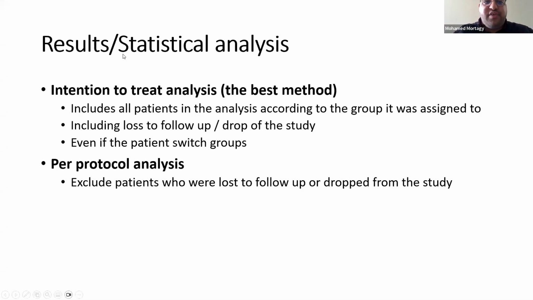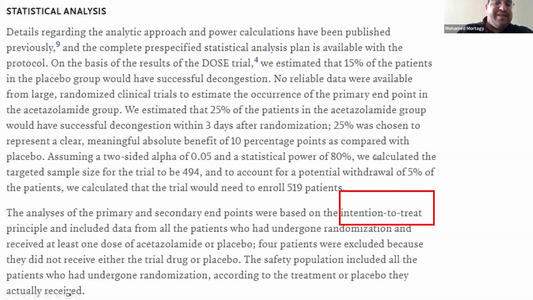That's the best method. So whenever they say they did intention to treat analysis, you trust this more. If they said per protocol, meaning they excluded the patients who dropped from the study from the analysis itself, that's not a good approach, okay? And they have to mention it. If they didn't mention any, you have to know what they did and they have to document it. So in this study, for example, they mentioned intention to treat, meaning they included everybody, whether they dropped or continued the study or changed arms or whatever happened. That is reflective of real world practice, and it's really good to depend on that kind of studies. Per protocol is not the preferred approach of analysis, okay?